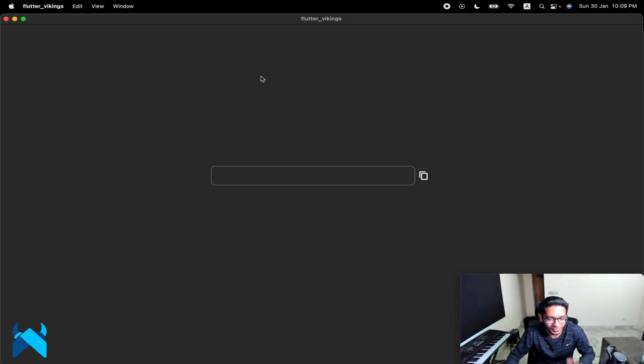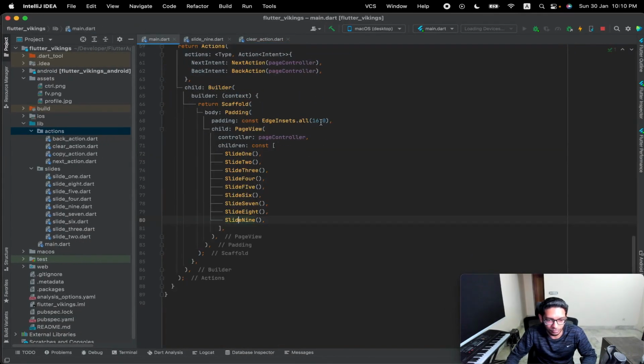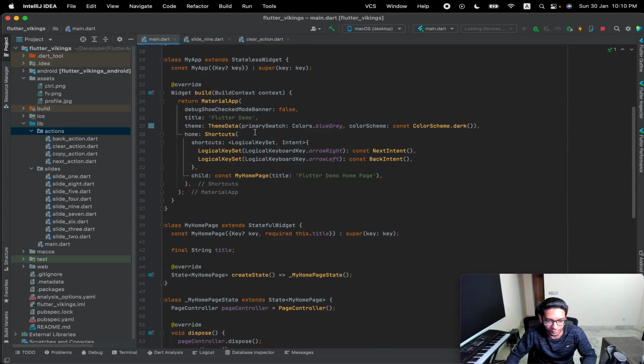It finally works. So now what we wanted to do initially was have a good user experience by adding shortcuts using our keyboard, like keyboard shortcuts. So I'm going to add a shortcut which clears our text field using the escape key of the keyboard. Now comes the other class that we were talking about, the logical key set.